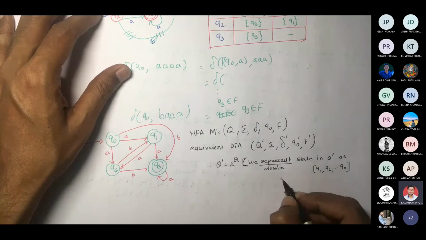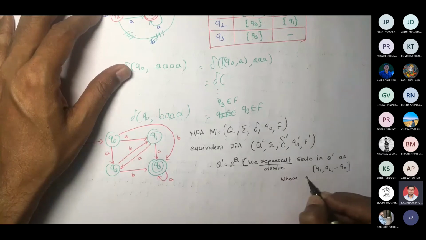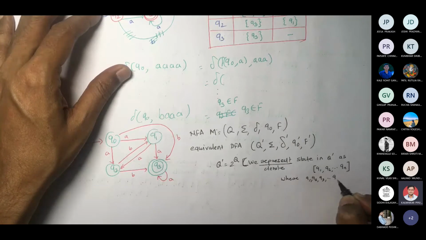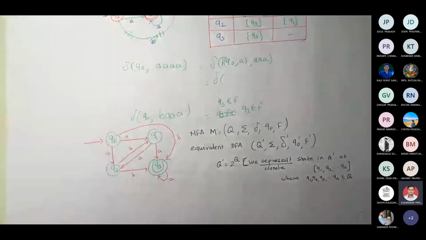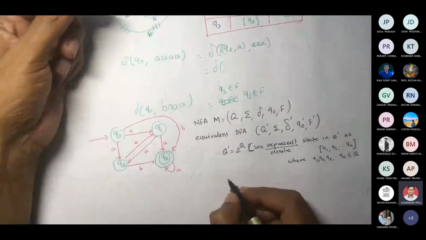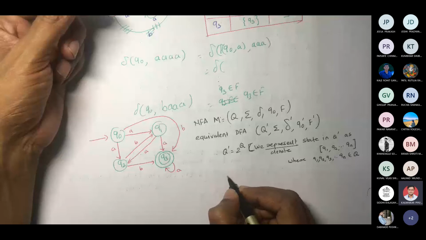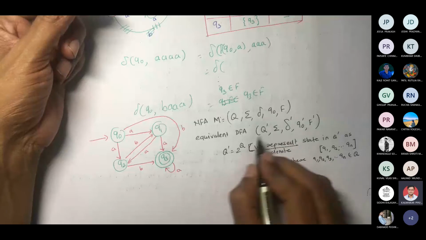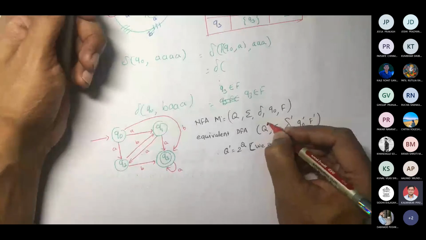Where Q1, Q2, Q3, up to Qn belong to capital Q. Okay, now this is for Q dash. What would be for sigma? Sigma would be the same, correct? As we already said, sigma would be the same. You can see, let me mark it this way so that it would be visible.